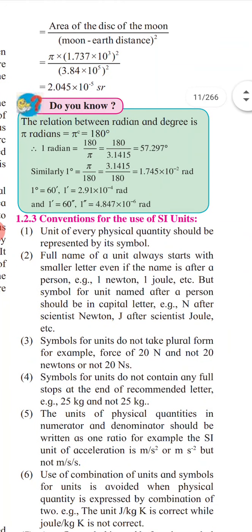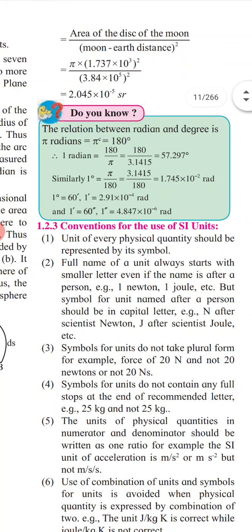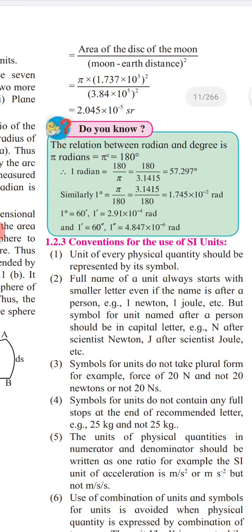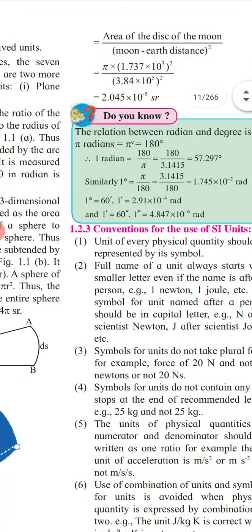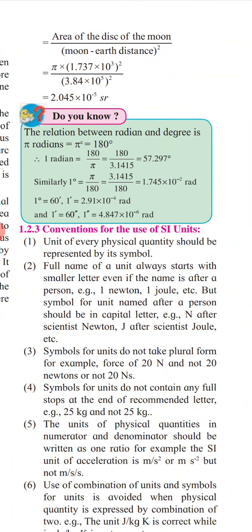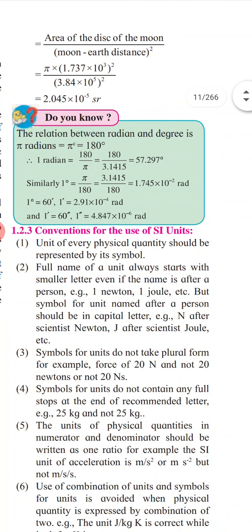Again you can calculate this value also. Below that, 1 degree, the dash is minute. 1 minute is 60 seconds, and 1 second you have considered as 4.847 into 10 to the power minus 6 radian. In this way you can calculate this value. Whenever we solve problems we have to use all these terms: 1 radian is 57 degrees, and 1 degree is 1.745 into 10 to the power minus 2 radian.